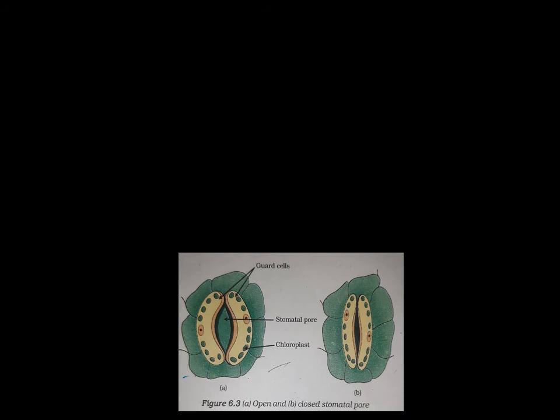Now this is a figure which you have to study. It's a very important question. The first shows the figure of an open stomata. You know that stomata are openings found on the leaves through which gases can pass in and out. Gaseous exchange takes place. But since the stomata can also lead to loss of a lot of water vapor, stomata sometimes remain closed. The closing and opening of stomata is due to these C-shaped, bean-shaped cells.